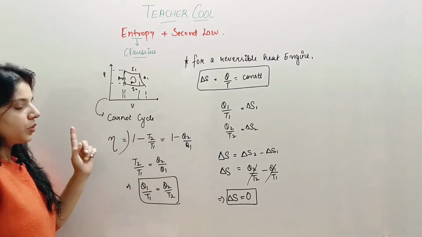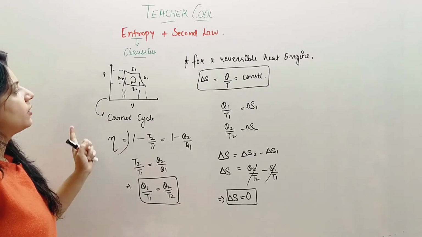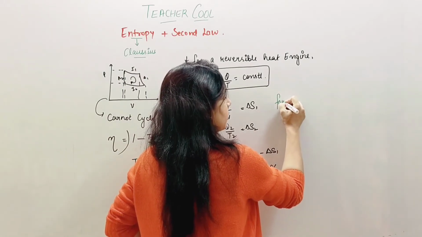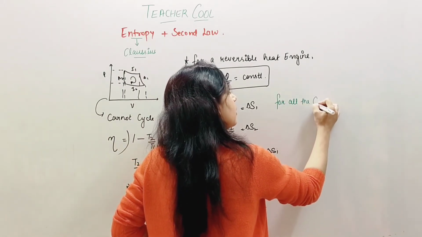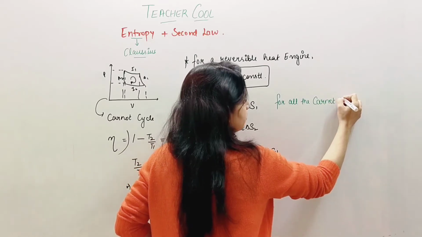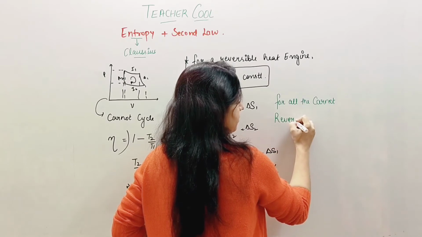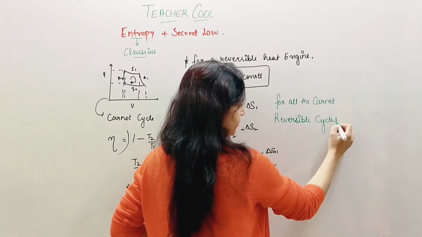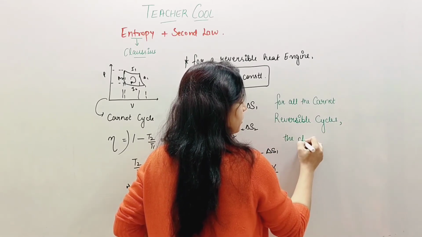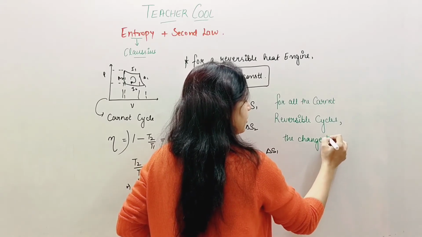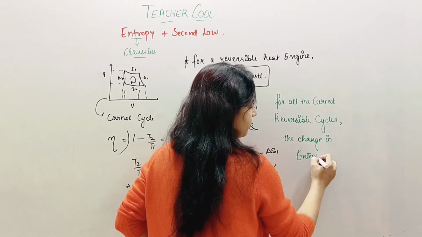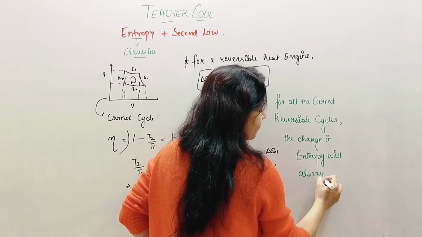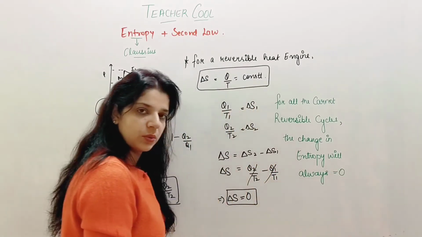So the major result for the Carnot reversible cycle, I'll write here: for all the Carnot reversible cycles, the change in entropy for the complete cycle will always equal 0.